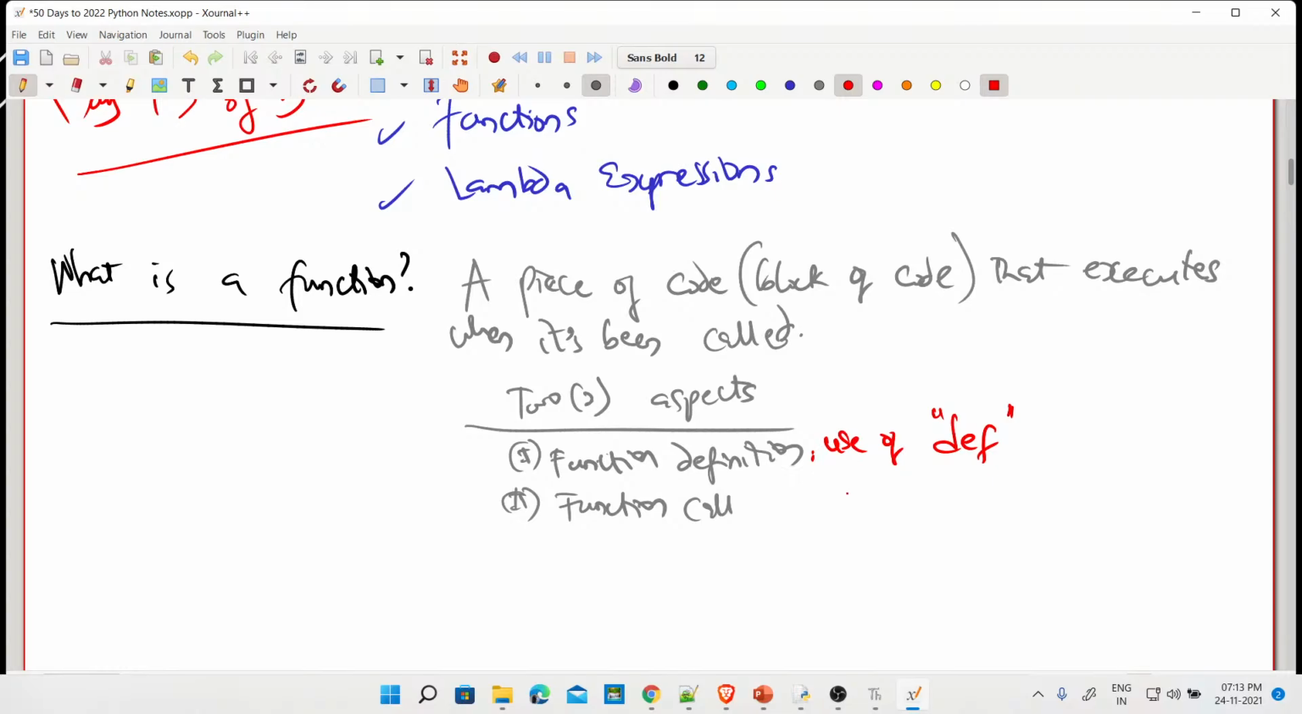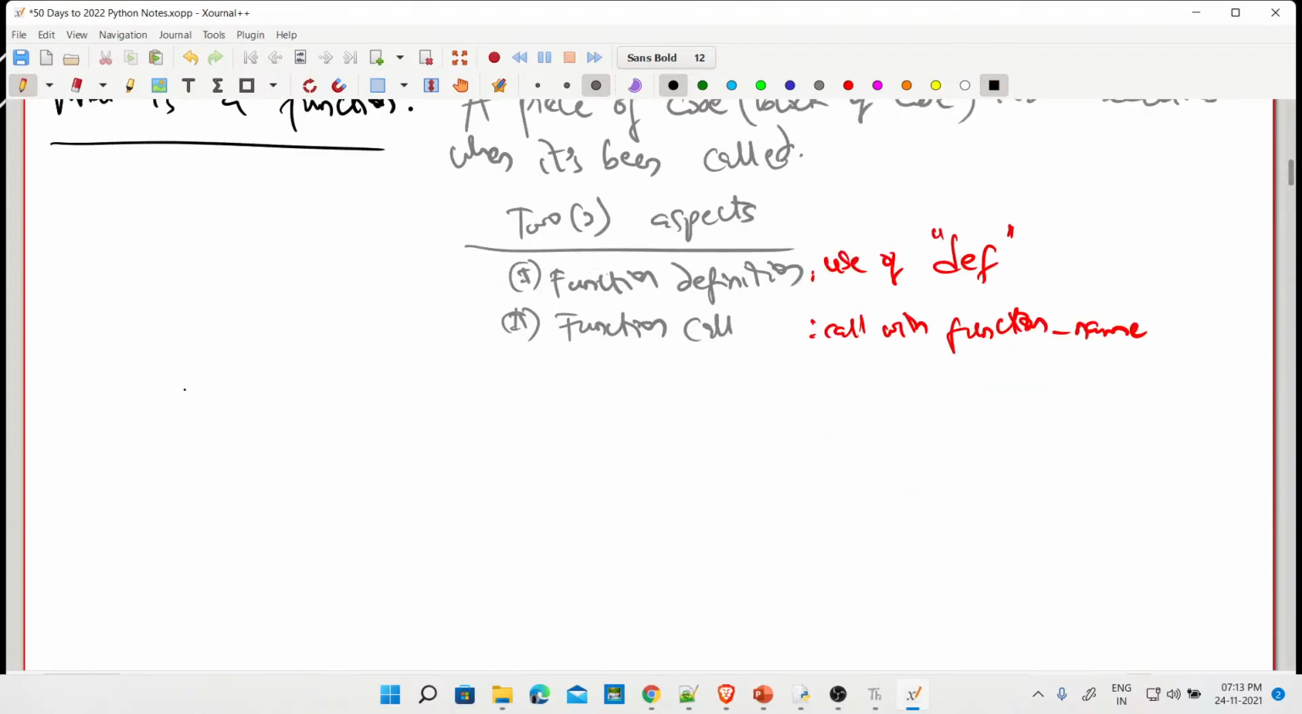So yeah, we have this use of the def keyword, and then when you call it, you have to call with the function name. So let's take an example. Let's create a function that says hello. We have written a hello world program. So what do we do? Two steps. Step one, def. What's the function name? say_hello. Now, it's a function, right?